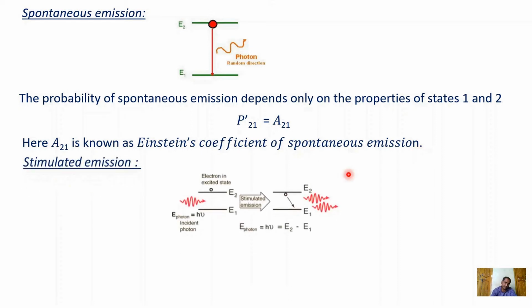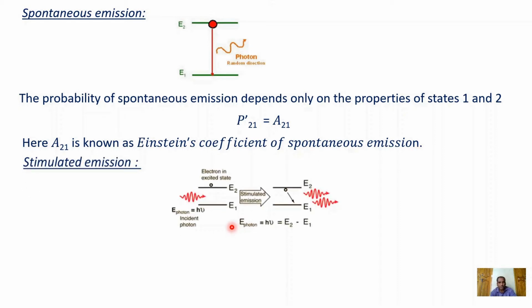Stimulated emission. Einstein was the first to identify the possibility of induced transition or stimulated emission. If a photon of energy h nu is equal to E2 minus E1 interacts with an electron which is already in the excited state, it will induce a transition from E2 to E1. This process is known as stimulated emission.